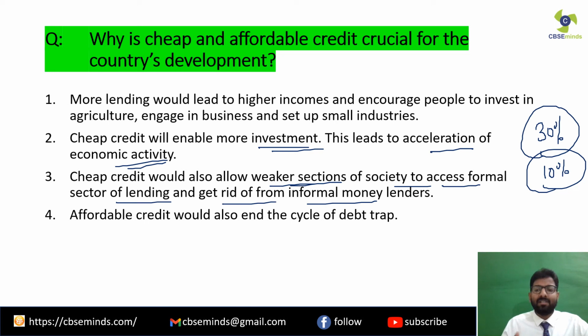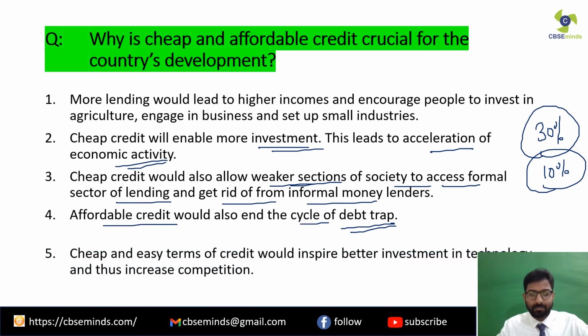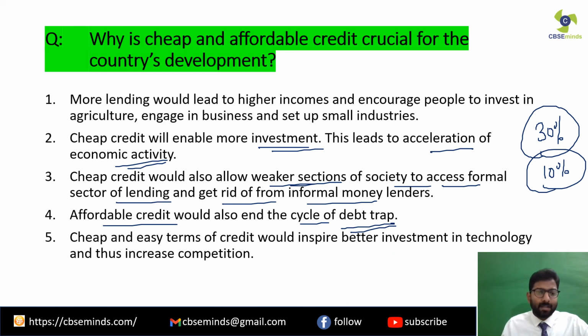But if you get loans at a very reasonable rate, at a very cheap rate, then it will also end the cycle of debt trap. So affordable credit would also end the cycle of debt trap, and this is a very important point. The last point: cheap and easy terms of credit would inspire better investment in technology and thus increase competition. So when people get cheap credit in the market, what is going to happen? It is going to inspire better investment in technology, isn't it? People are going to invest in technology, and there's going to be an increase in competition.